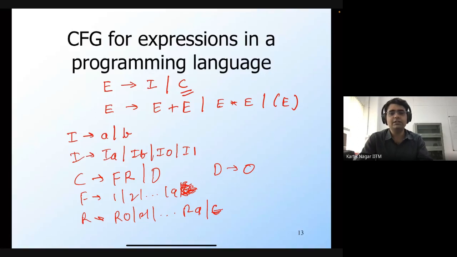If you have a string that's already in this language, then I can add a 0 at the beginning and a 1 at the end. So if w is in the language, then 0w1 is also in the language. It's based on this observation that we came up with this methodology, this representation of these languages in the form of context-free grammars.